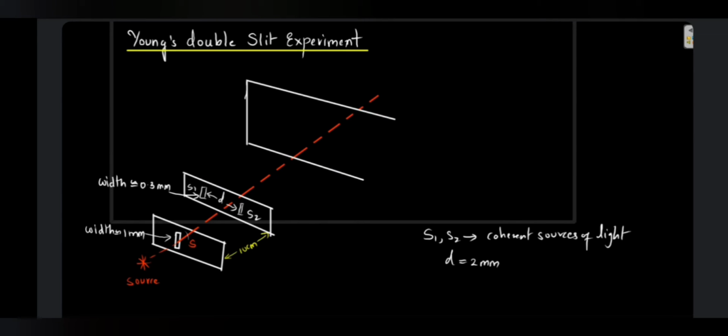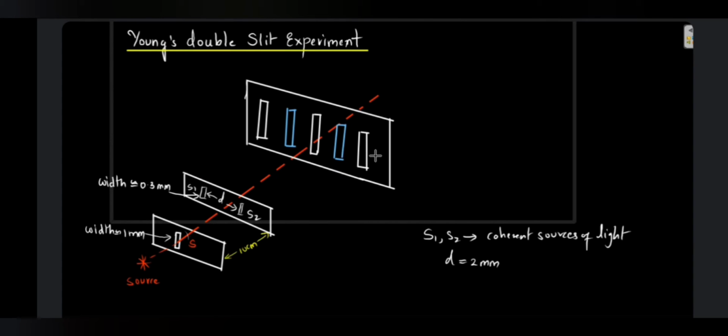what you will notice is a beautiful pattern of dark and bright fringes. So what will happen over here is there will be a central bright fringe which is generated at the center, okay. Then there will be a black or dark fringe generated at the side, okay. Then again there will be a bright fringe generated over here, okay.